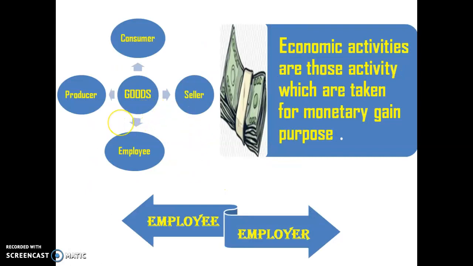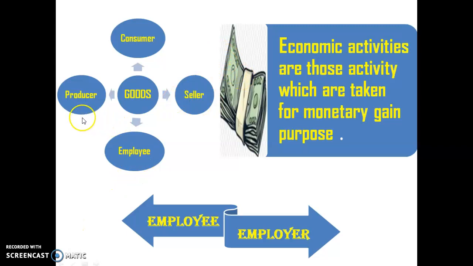First, we use goods to satisfy our wants. We use them for our household purposes, and sometimes for our own personal purposes. So the things that satisfy our wants are called goods. Whenever we buy goods to directly consume, we are consumers. Whenever the goods are sold to the consumer, to the household or to the family, then we are sellers.